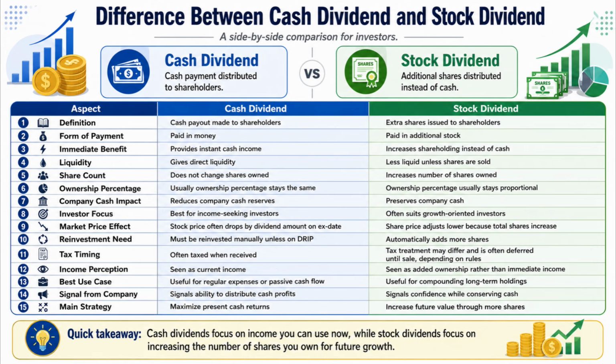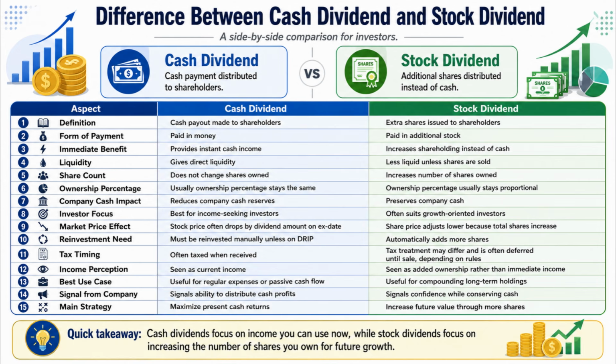Number 3. Cash dividend provides instant cash income, whereas stock dividend increases shareholding instead of giving immediate cash. Number 4. Cash dividend gives direct liquidity, whereas stock dividend is less liquid unless the shares are sold. Number 5. Cash dividend does not change the number of shares owned, whereas stock dividend increases the number of shares